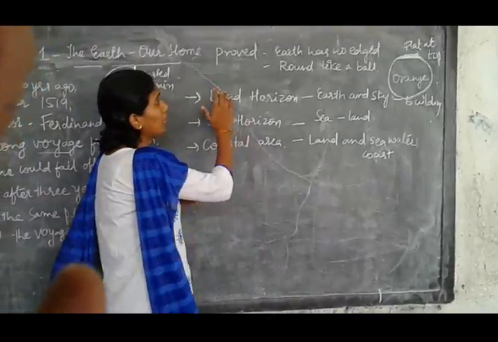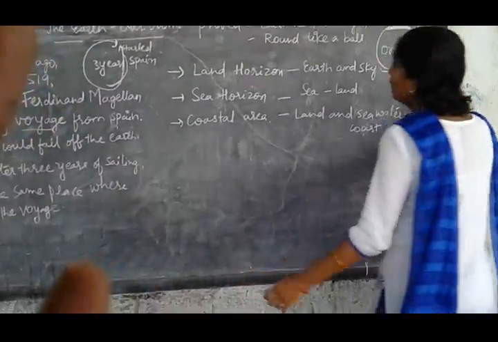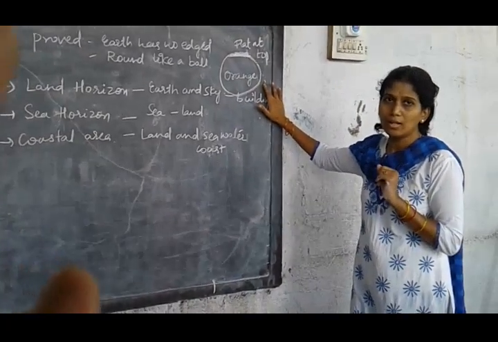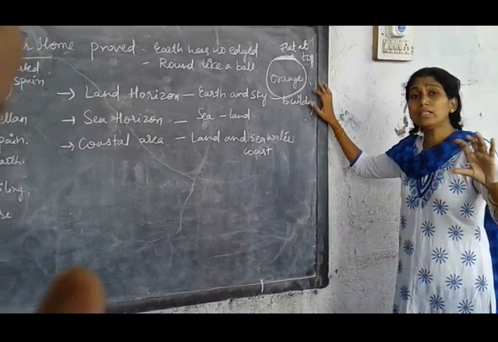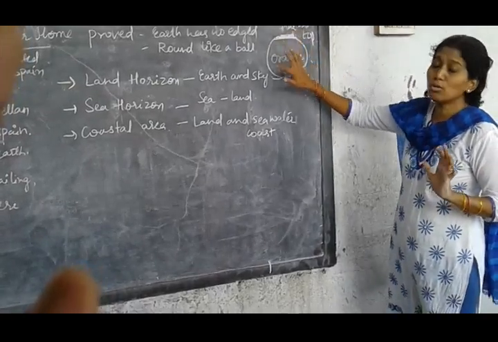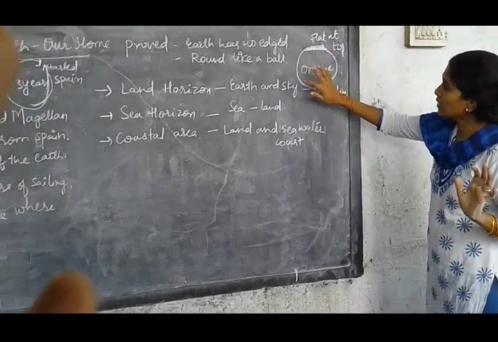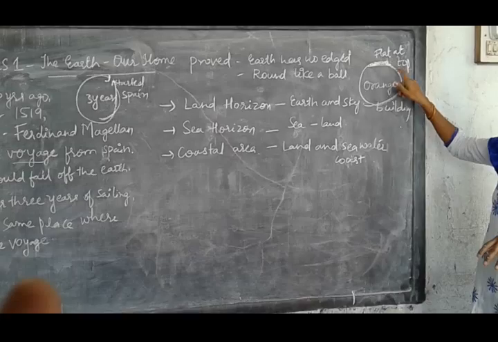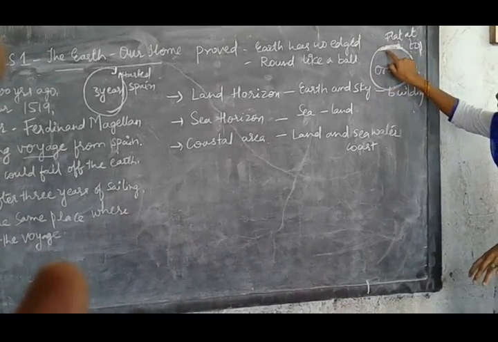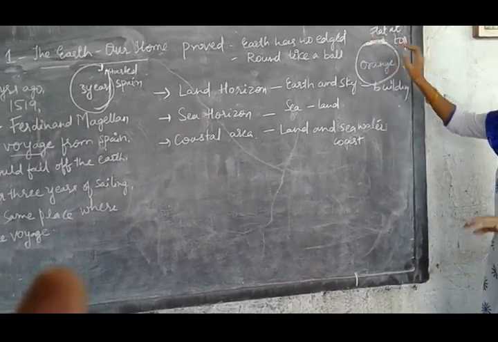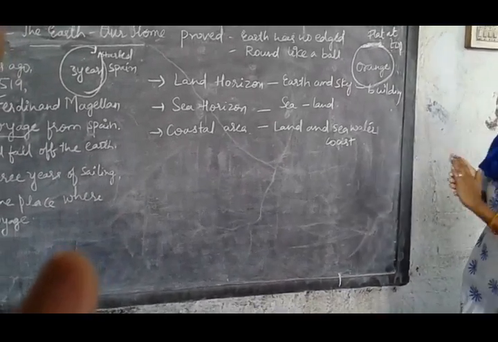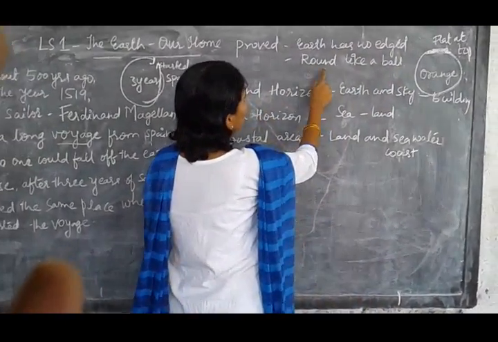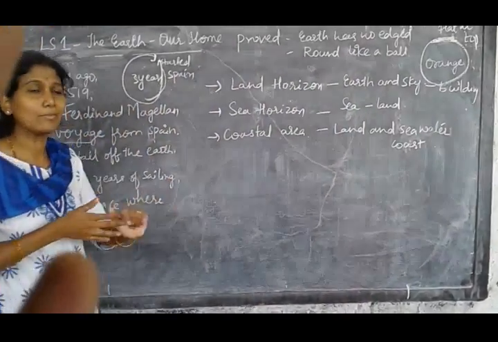Now come to the point here. How does the Earth look? We said the Earth looks like a ball, correct? But exactly, the Earth does not look like a ball. You know the fruit orange, no? See, I have drawn an orange here. It is slightly flat at the top. The Earth has no edges and is round like a ball. This is the experiment they did.